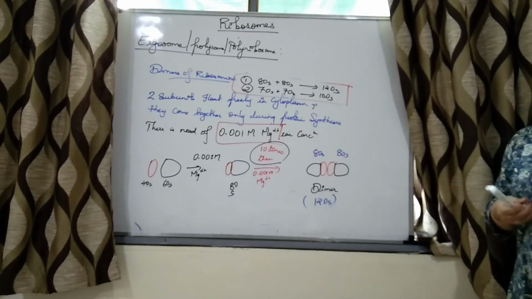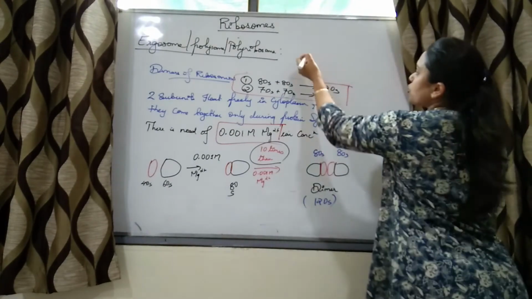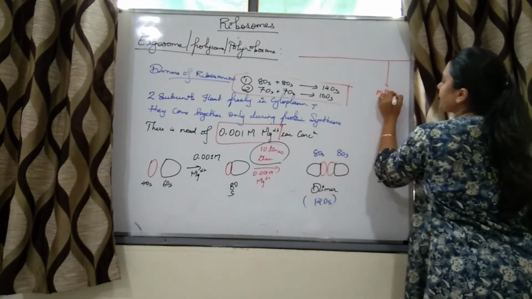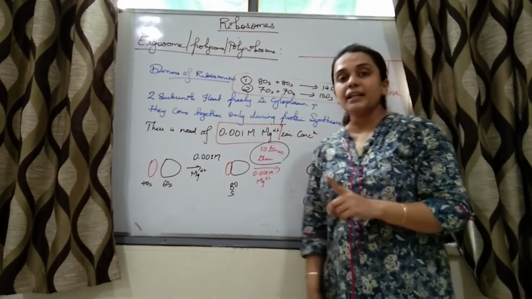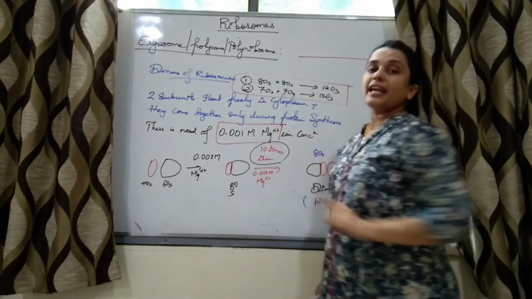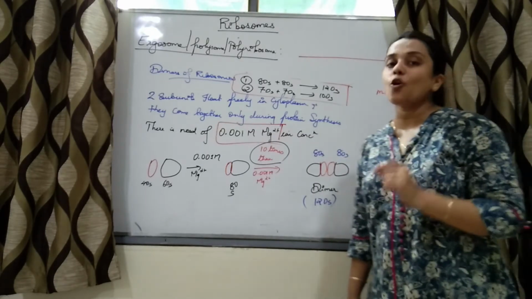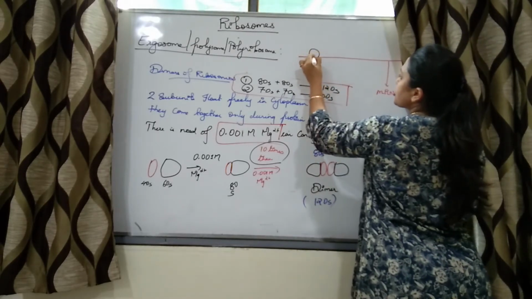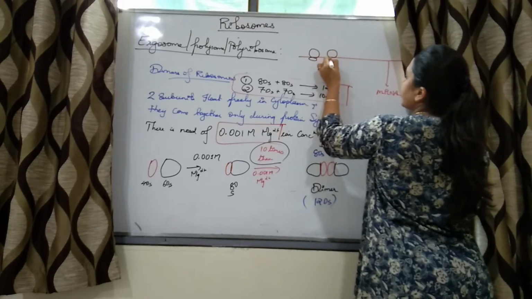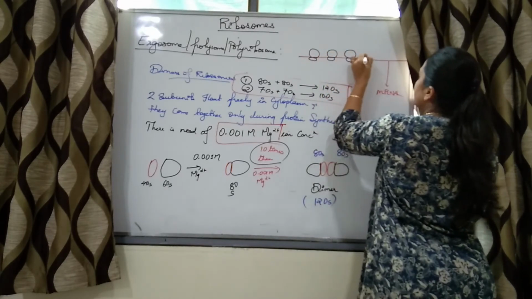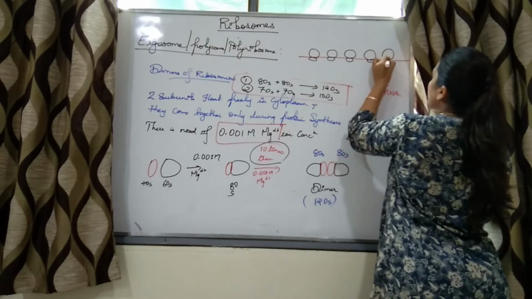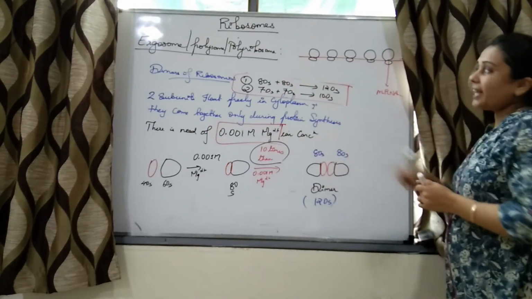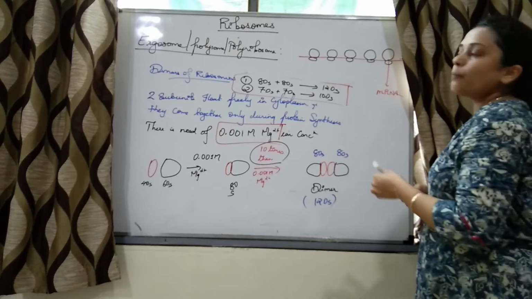So when this is an mRNA, and many ribosomes are attached to the mRNA, it gives a bead on string kind of appearance, right? So say this is one ribosome, its larger unit and smaller unit. This is second, this is third, fourth and so on, right? So that kind of arrangement is called polyribosome.